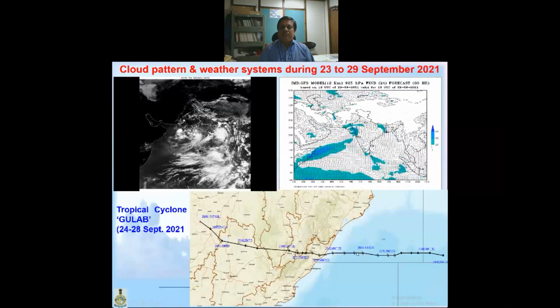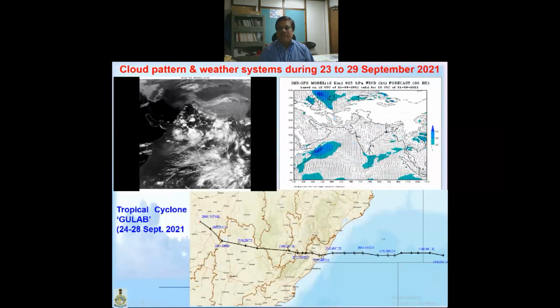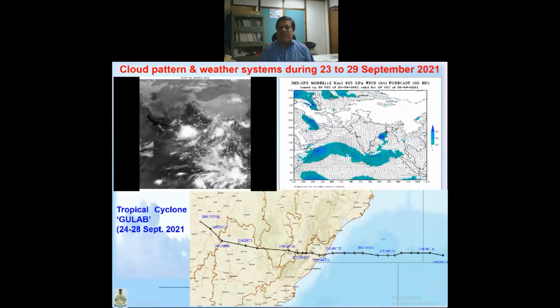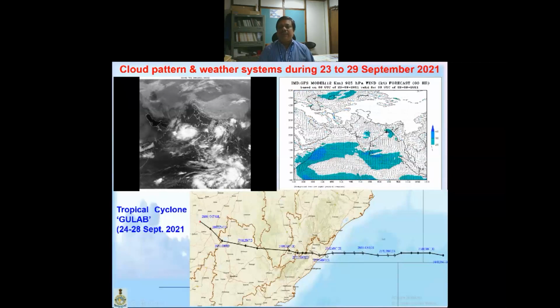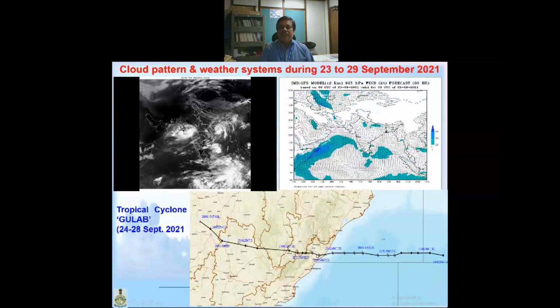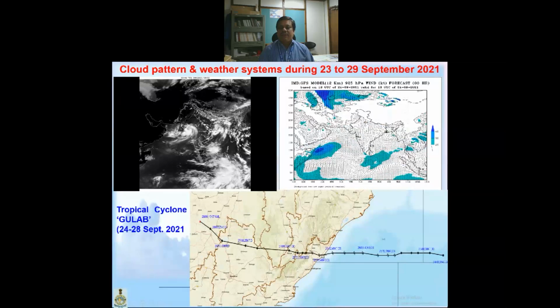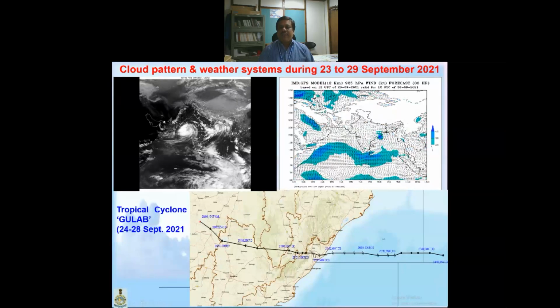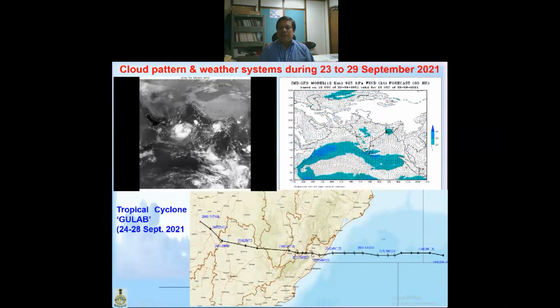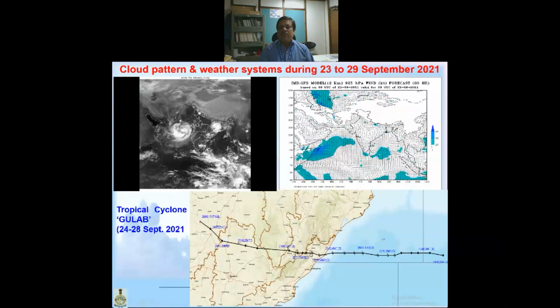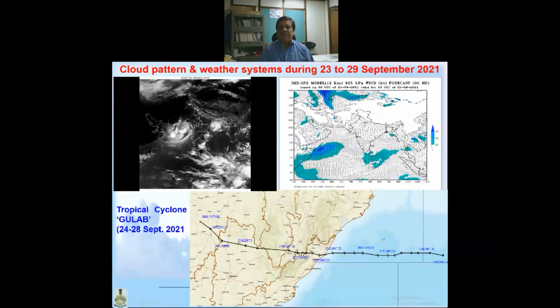Then, as a cyclonic storm, it made landfall on 26th evening. Then it maintained its cyclonic intensity for some time, and on 27th early morning it became a deep depression.